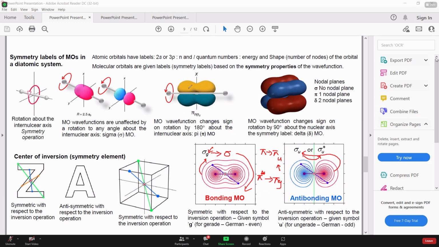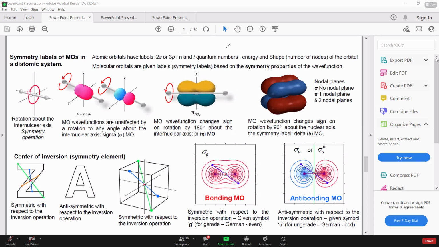As you can see in this particular picture here as well, these are the two nuclei right along the z-axis here. And if I start here, this is the center of inversion. If I pass through the center and cover the equal distance in the opposite direction, you can see the phases are different. So that's the pi u or pi ungerade.